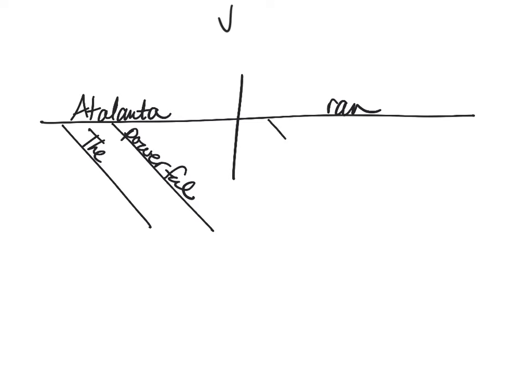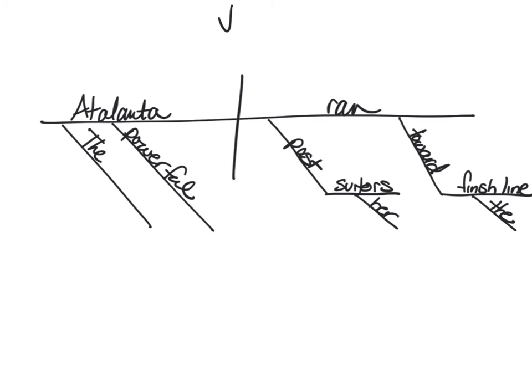So we're going to have one prepositional phrase here. But she also ran toward the finish line. Again, that's describing her running. So we have two prepositional phrases that describe how she runs. Okay, so both of these prepositional phrases describe the running, but I do want to talk about this for just a second.